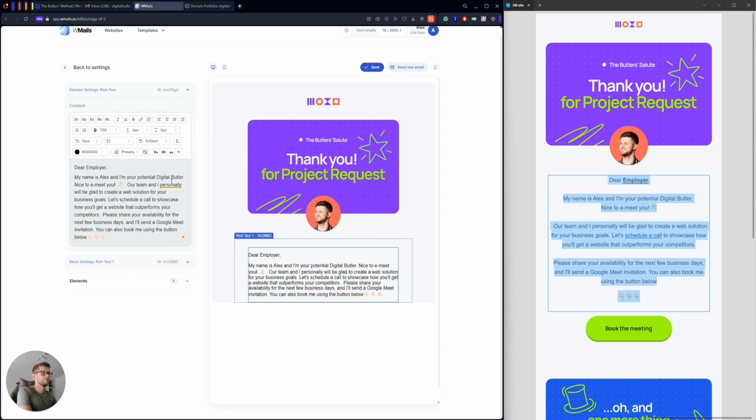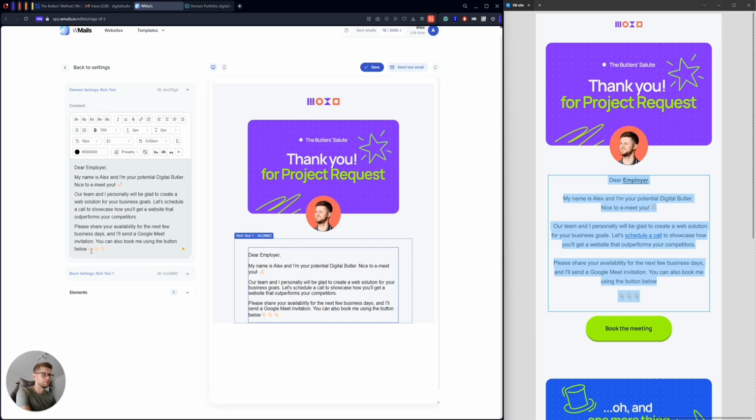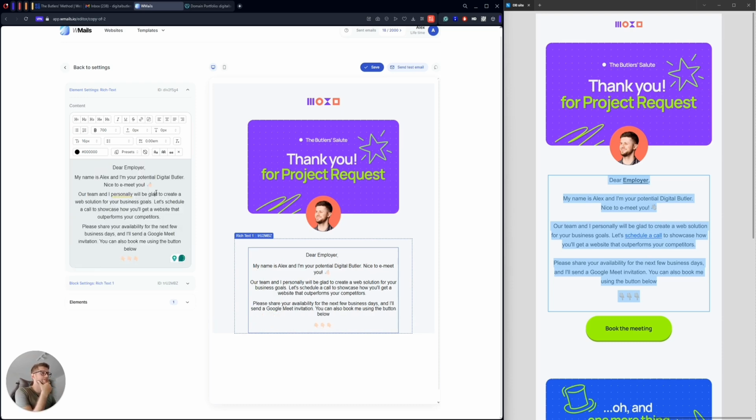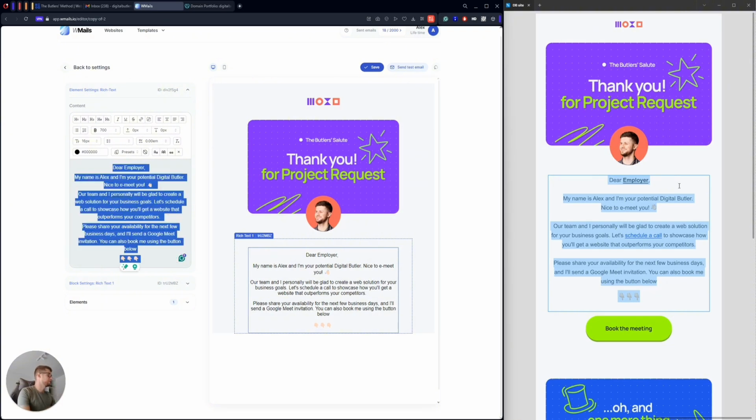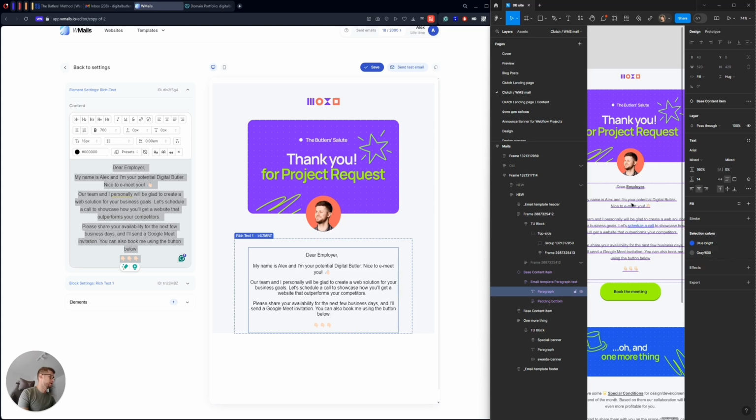So okay, dear employer, I also have nice to meet you in the next line, but let's do it in this way first, and then we'll check how we can make it better. All right, so it should be centered. I definitely have another color here, right? So it's not just black. I have gray, and this gray is 5252.